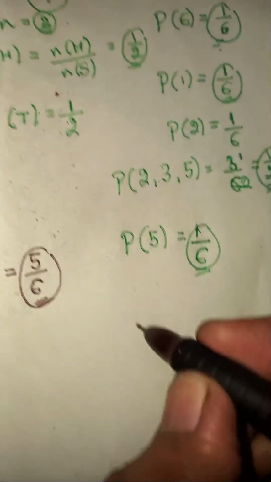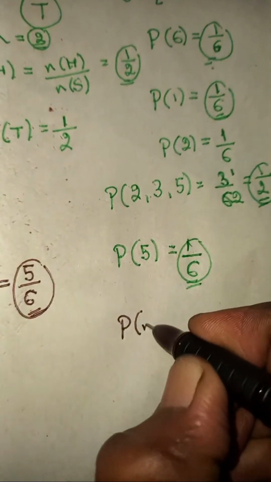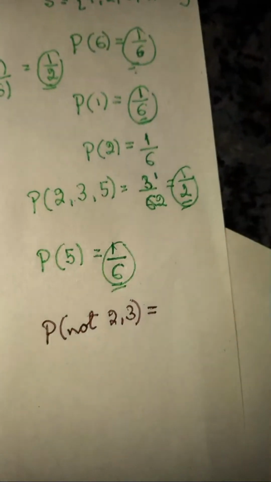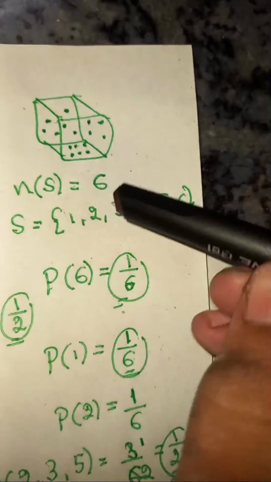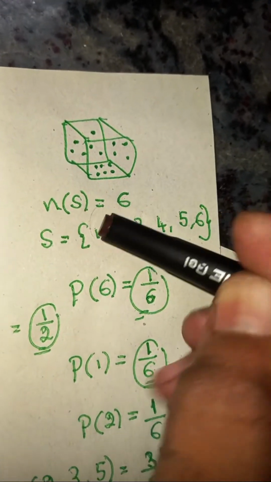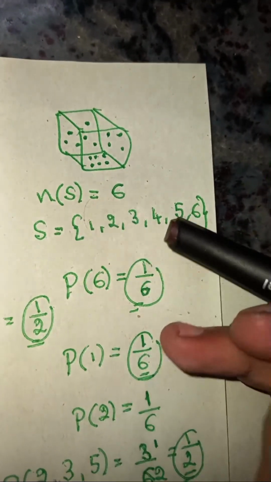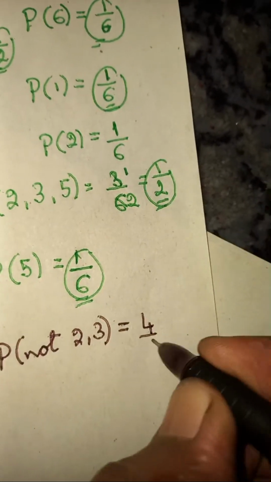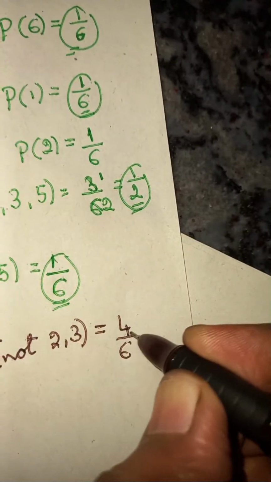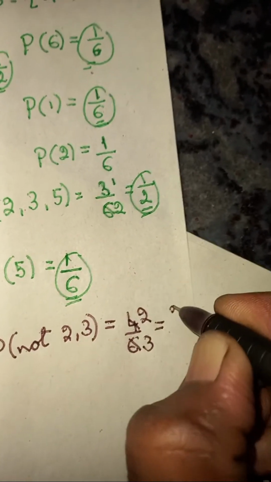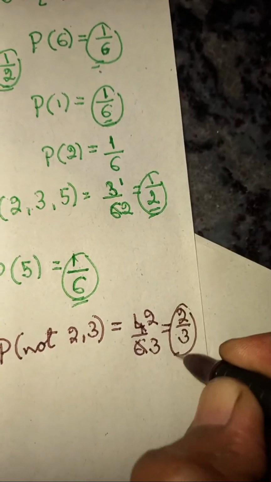Another problem: they ask what is the probability of getting not 2 or 3, any other number other than 2 or 3. Here you must exclude numbers 2 and 3, so the other numbers are 1, 2, 3, 4, which is 4 chances. So you get 4 by 6. 4 by 6 you can divide by 2: 2 twos are 4 and 2 threes are 6. It becomes 2 by 3.